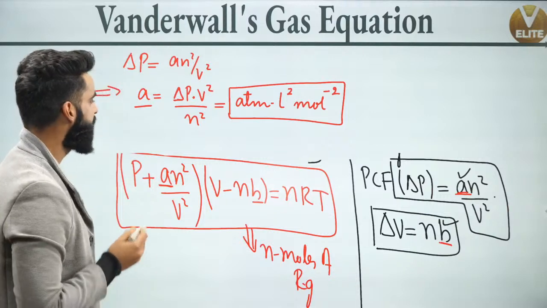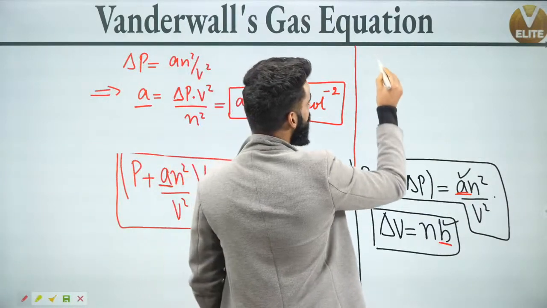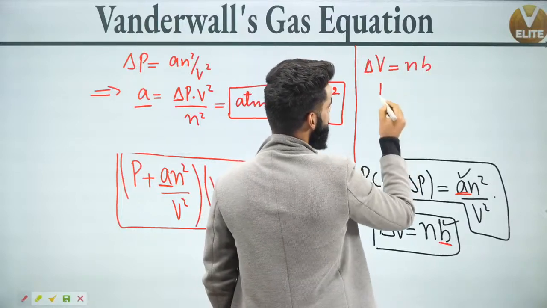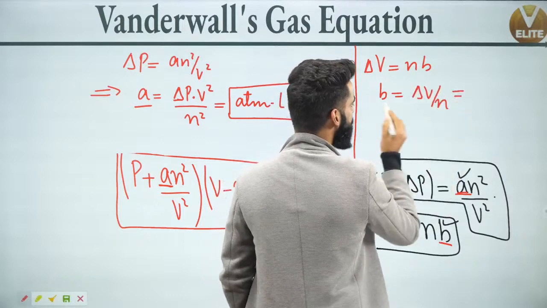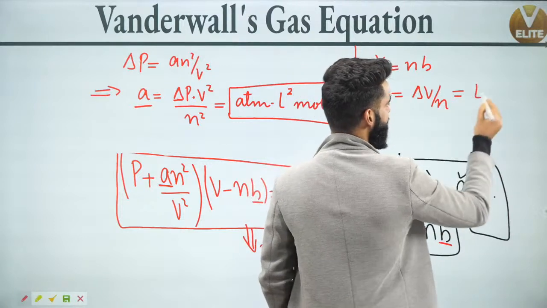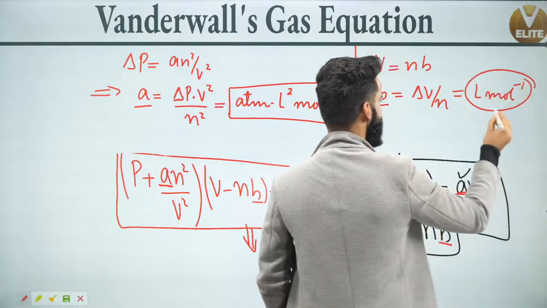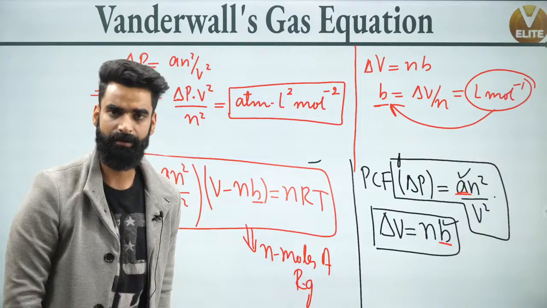Now talking about the unit of B. Have a look, guys. We got to know delta V is equal to nB, and I can say B is going to be equal to delta V divided by n. If I talk about the unit of B, delta V, which is basically volume, its unit I'm taking in liter, so it's going to be liter mole inverse, right? This is the unit of B over here, okay? This is the value of B over here, right?